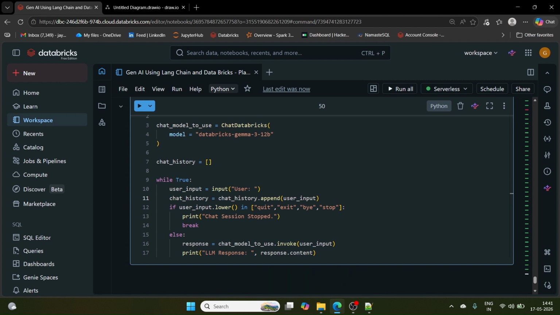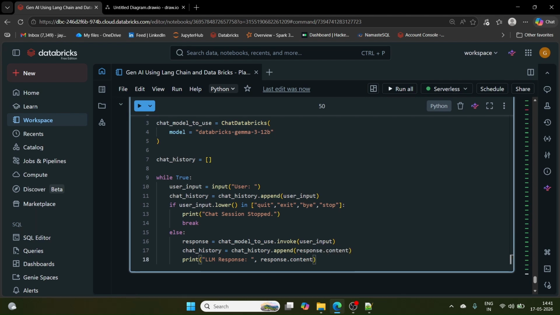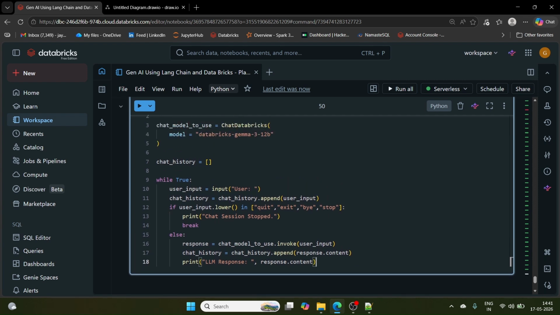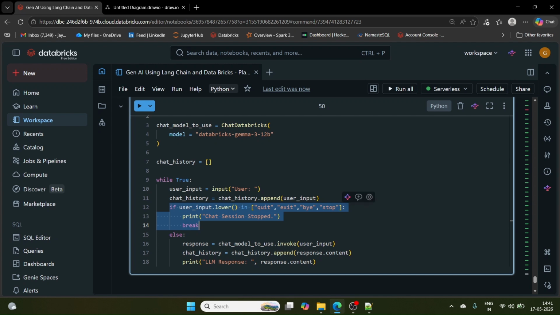And one more thing, I have to maintain the response in the chat history also. Whatever response I'm getting from the LLM, I'll maintain that in the chat history also: chat history dot append response dot content, and then this print. Fine. So now I'll explain what will happen if I ask the first question, who is MS Dhoni. Now it will not go in this if, but chat history will have my first question.